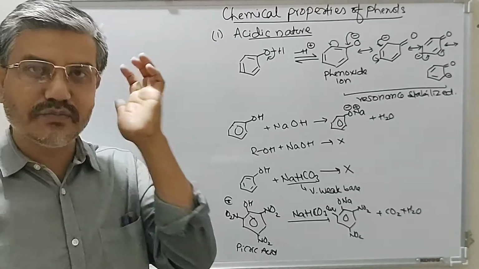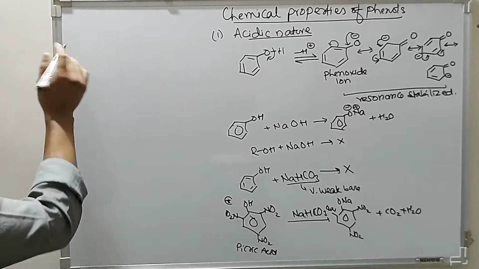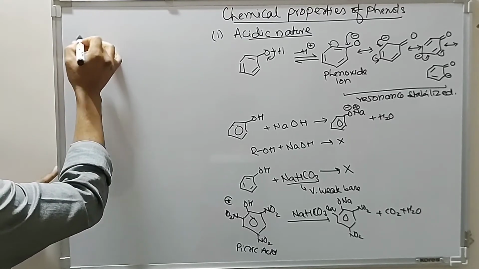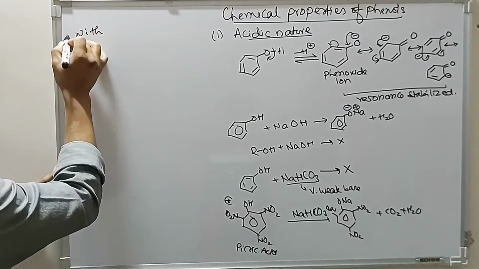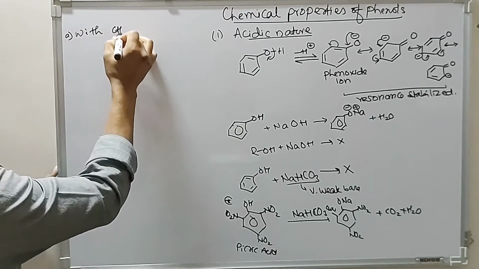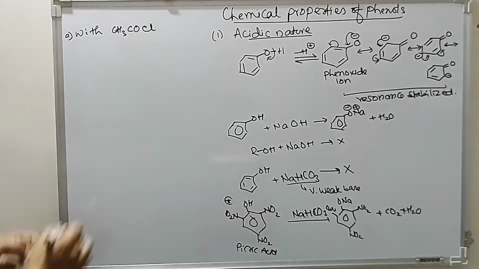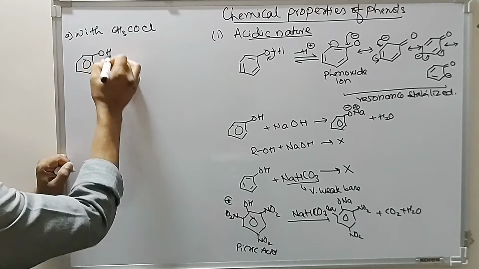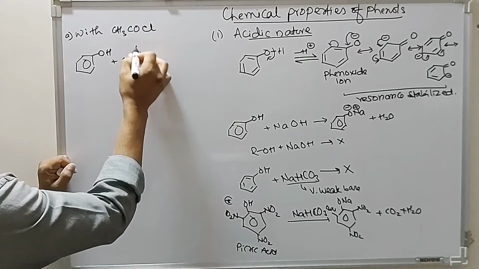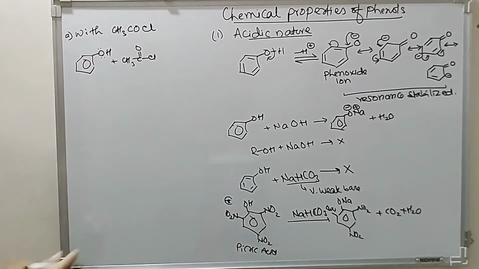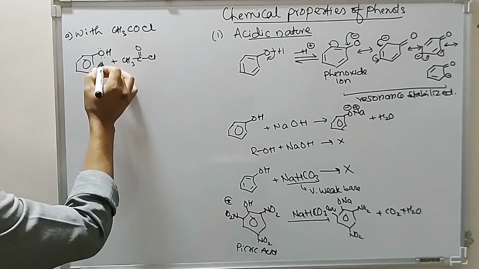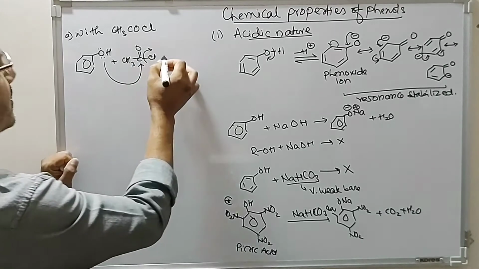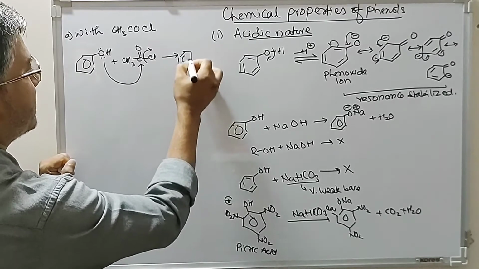Now this acidic nature of phenols can be exploited in a number of reactions. Look at this, a reaction with acetyl chloride, CH3COCl. When phenol reacts with acetyl chloride, the oxygen of phenol, having 2 lone pairs of electrons, acts as a nucleophile, attacking the electrophilic center and removing Cl.